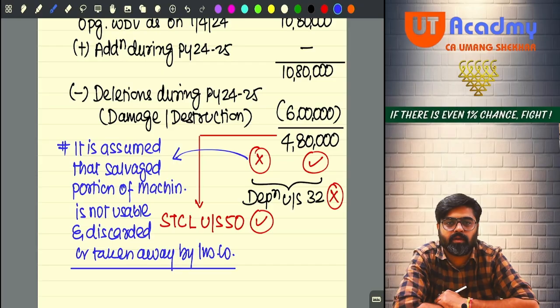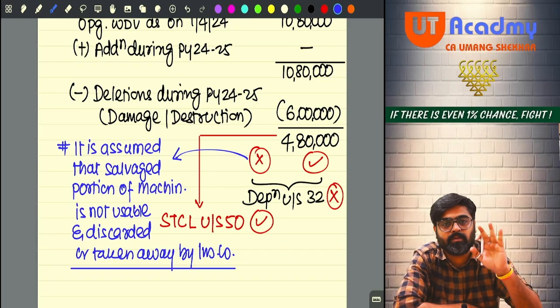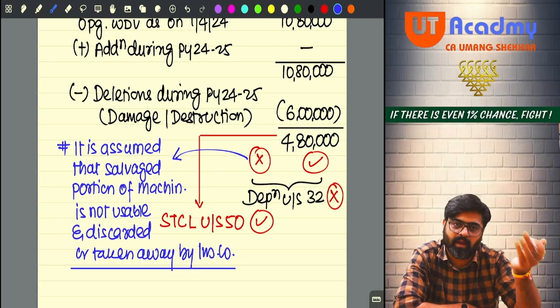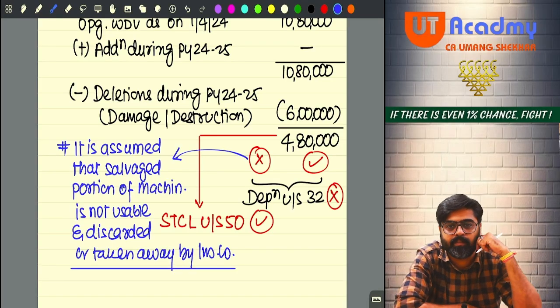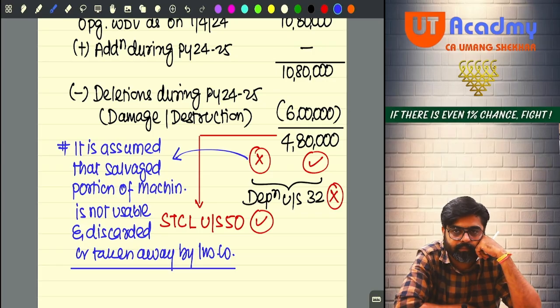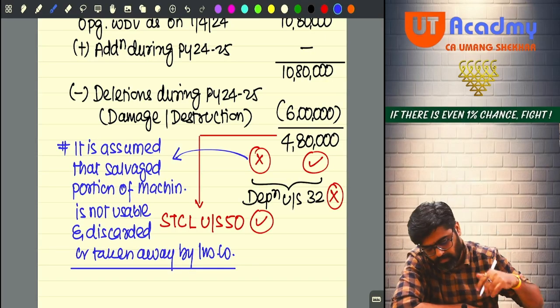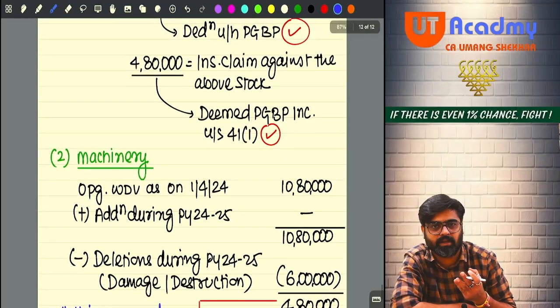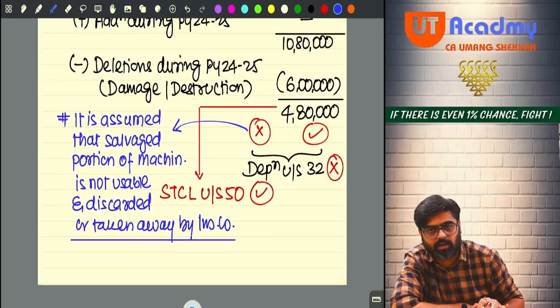If I would have assumed that the salvage machinery is usable, that means at the end of the year the machine is there, the value is also there, then I would have calculated the depreciation also. Getting my point, Mr. Kaushik? Did you understand? Sure. Perfect. So this was the second asset, machinery. Now come to the third asset.